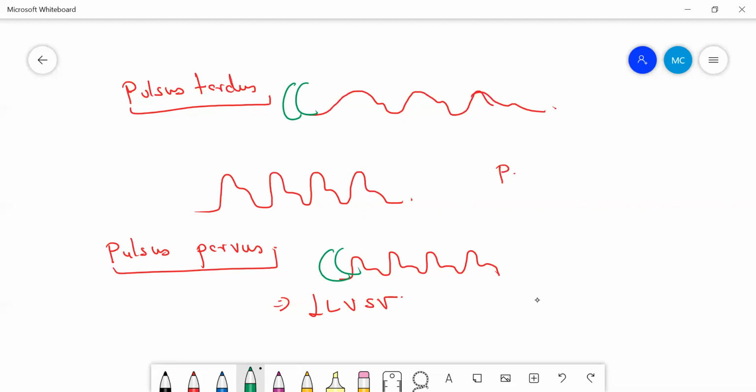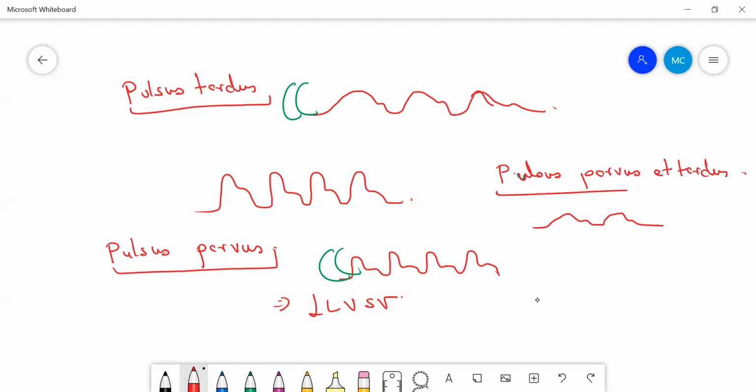So what name will you give to this kind of pulse? That is your pulsus parvus et tardus. It is having both the things. It is a low volume pulse, plus it is rising slowly. It is having both these features. It is called pulsus parvus et tardus.